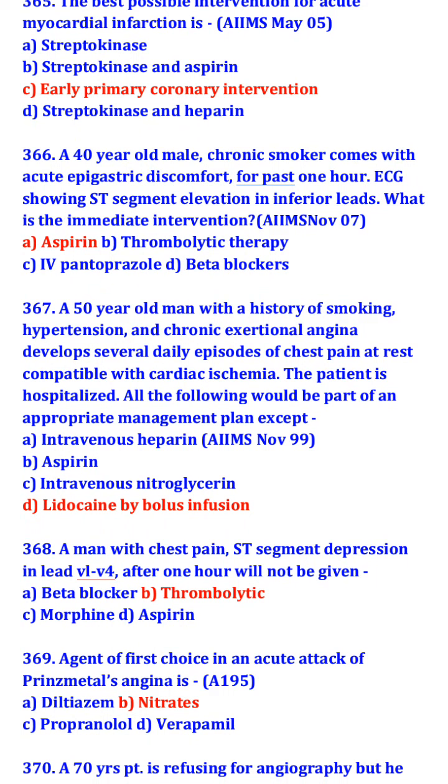A 50-year-old man with a history of smoking, hypertension, and chronic exertional angina develops several daily episodes of chest pain at rest compatible with cardiac ischemia. The patient is hospitalized. All the following would be a part of an appropriate management plan except lidocaine by bolus infusion.